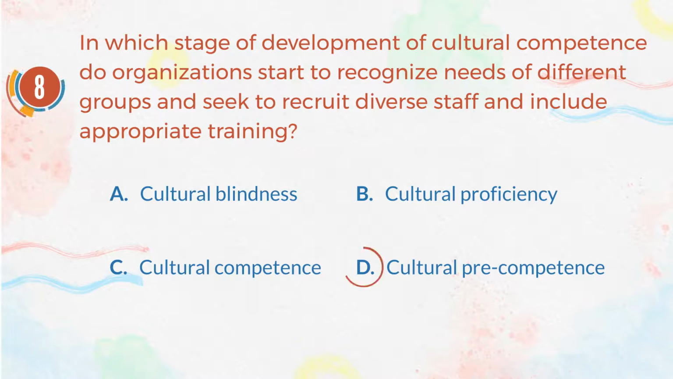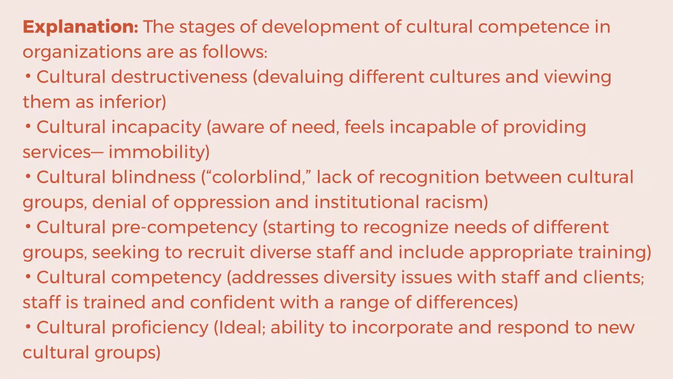The correct answer is D. Cultural pre-competence. Explanation. The stages of development of cultural competence in organizations are as follows. Cultural destructiveness, devaluing different cultures and viewing them as inferior. Cultural incapacity, aware of need, feels incapable of providing services, which is immobility. Cultural blindness, colorblind, lack of recognition between cultural groups, denial of oppression and institutional racism.